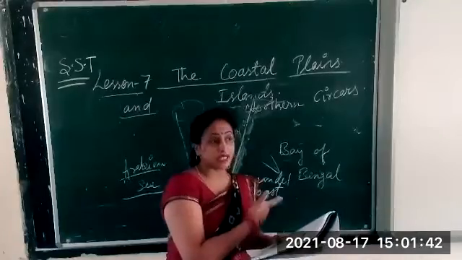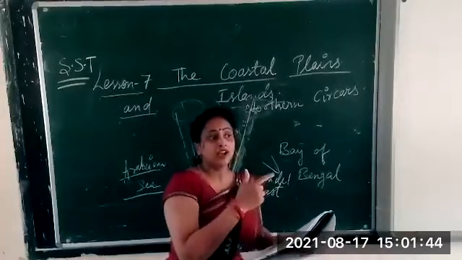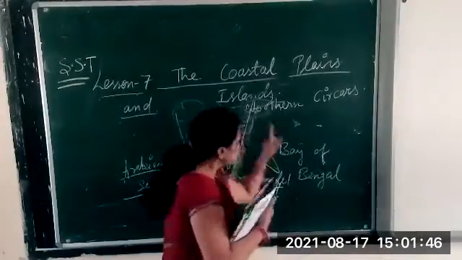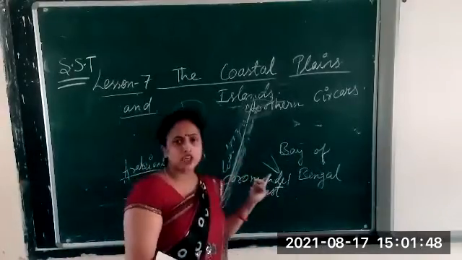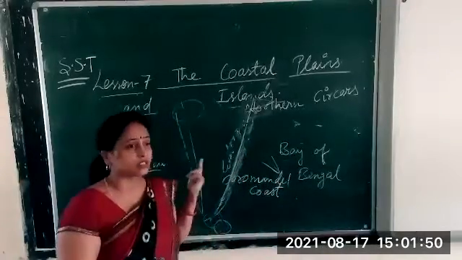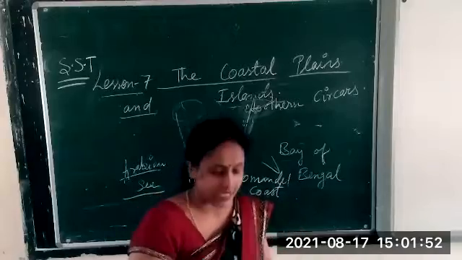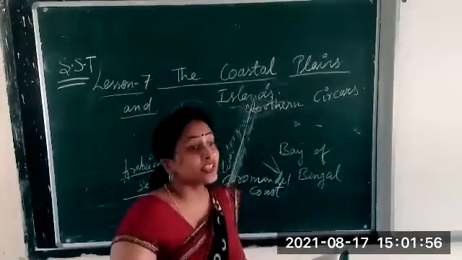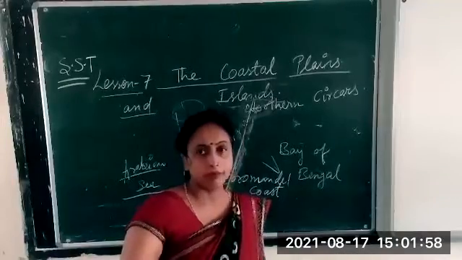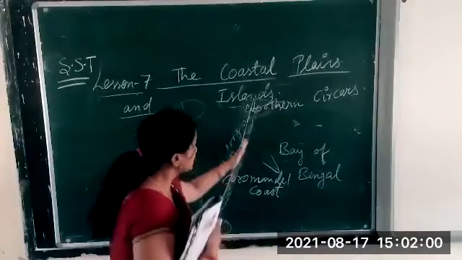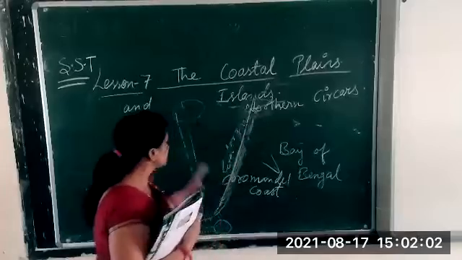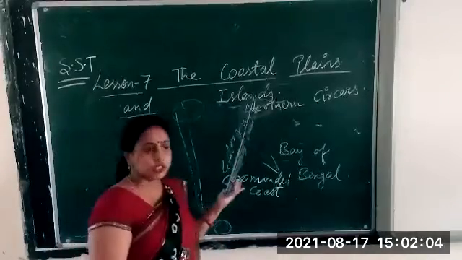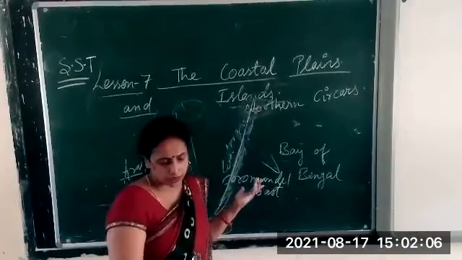Plenty of water is there because this region is near the sea. So people grow rice. Understand? And what other occupations are there? Fishing, because this area is near the sea. That's why fishing is also a main occupation of the people.